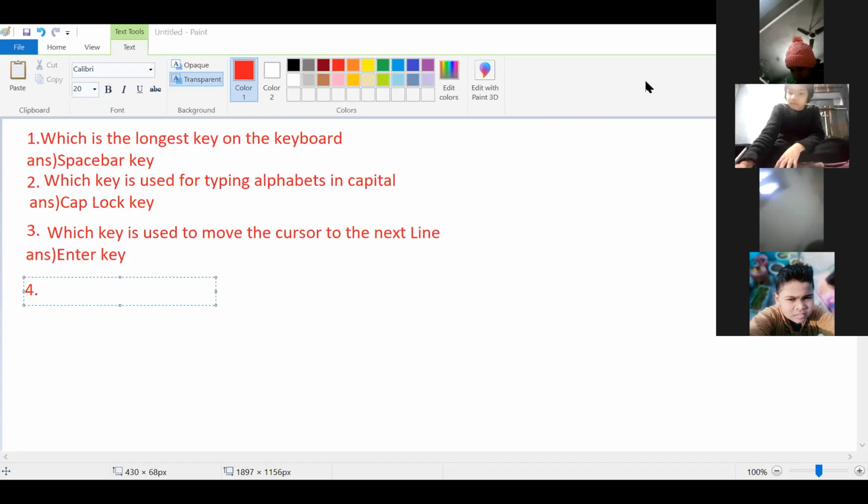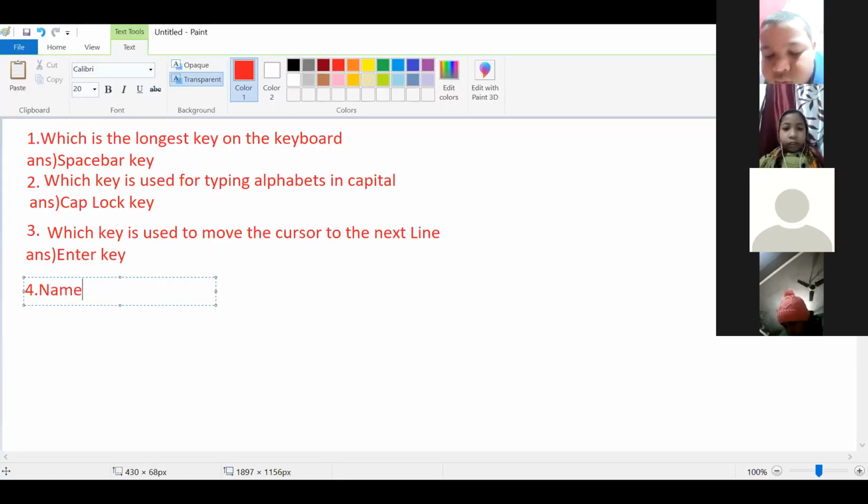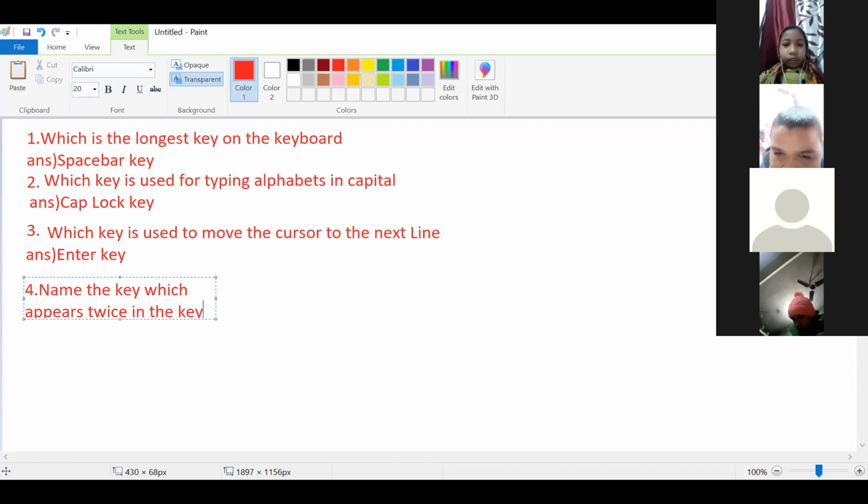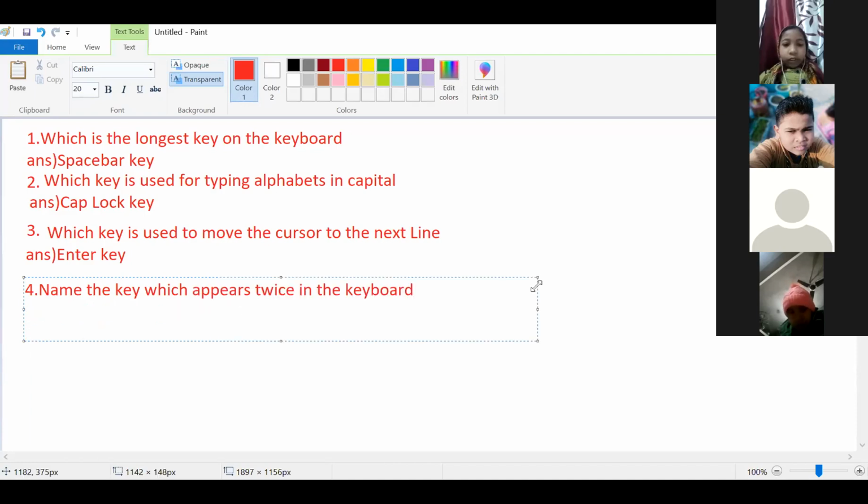Anyone have any doubt in any question? Next question, name the key which appears twice in the keyboard. Everyone concentrate on this question.